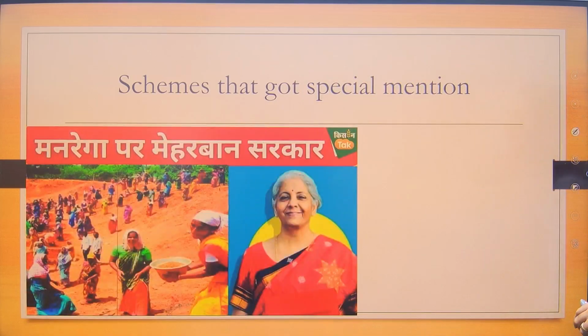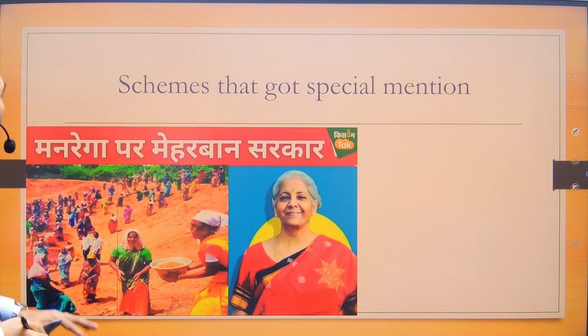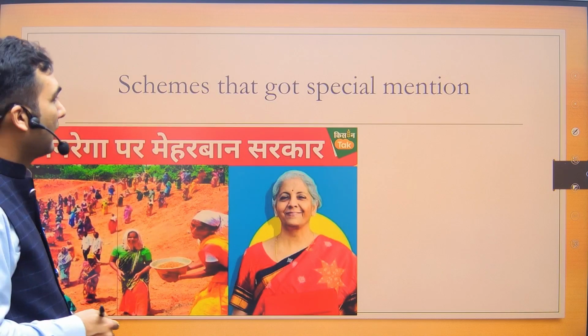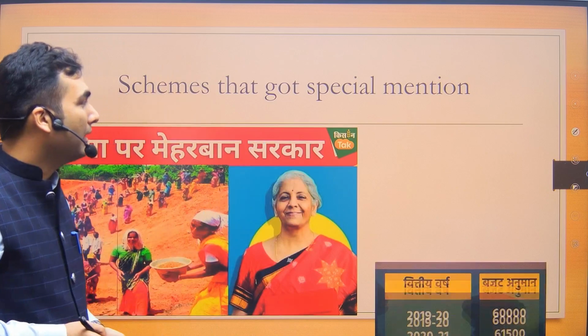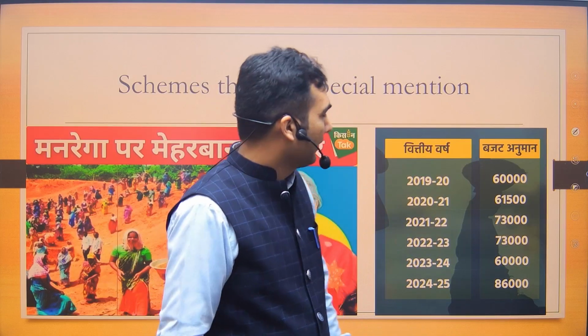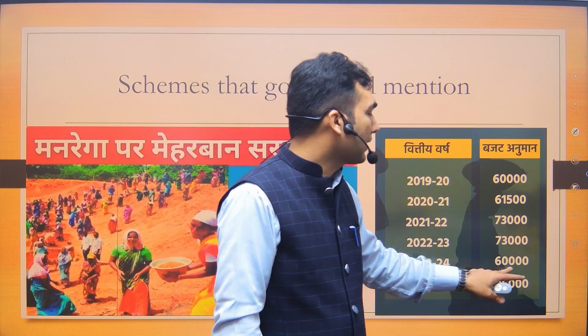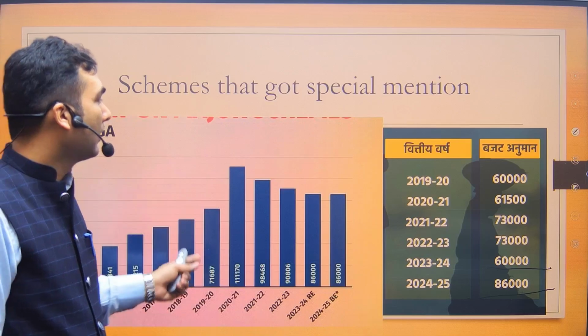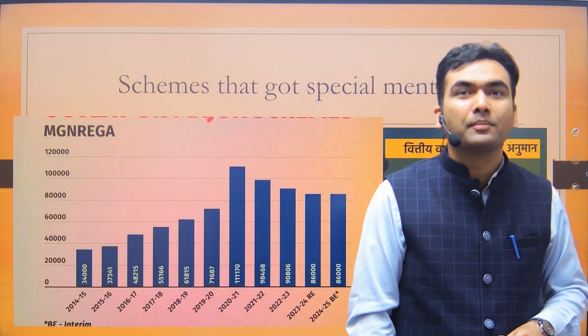Okay, so there are a few schemes like MG Narega. This is the news that I saw yesterday. The headline is 'मनरेगा पर मेहरबान सरकार', given by some channel, Kisan Tak. These are the people who only listen to what the government says. They do not apply their own mind. The government says that last year we allocated 60,000 crore to MG Narega, and this year we are allocating 86,000 crore. So they are very happy. Yes, the MG Narega allocation has increased. But they are not looking at the bigger picture.